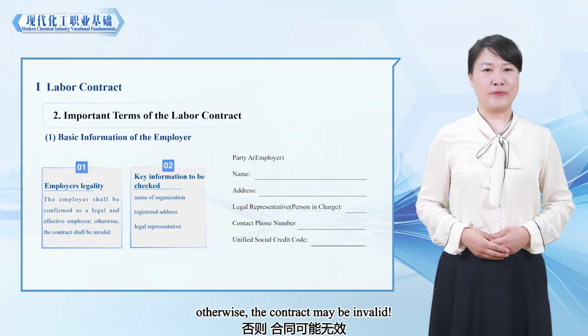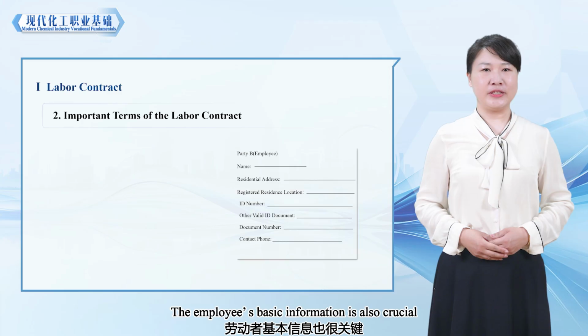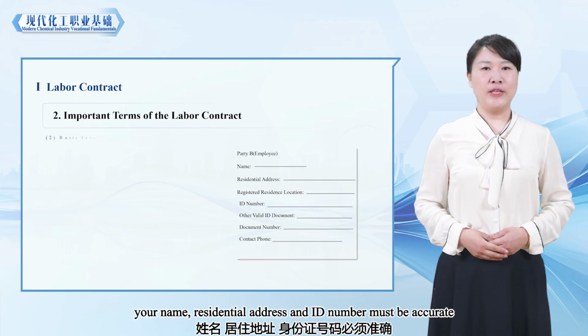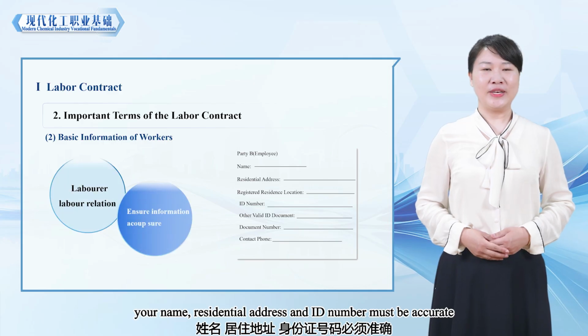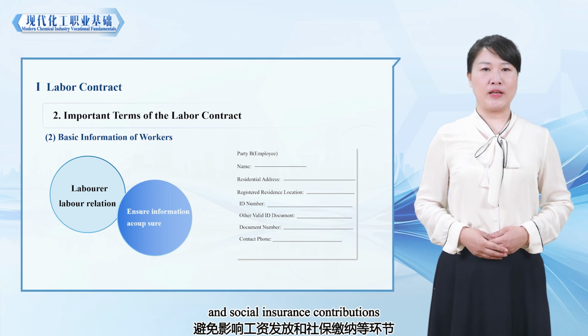Otherwise, the contract may be invalid. The employee's basic information is also crucial. Your name, residential address, and ID number must be accurate to avoid affecting salary payments and social insurance contributions.